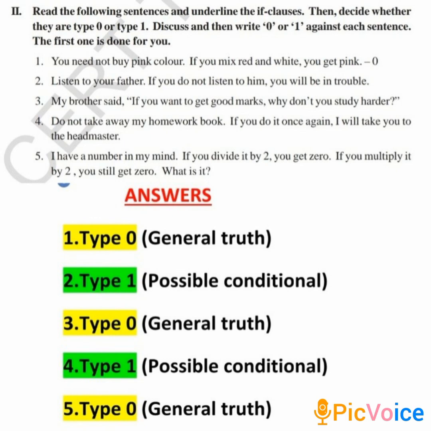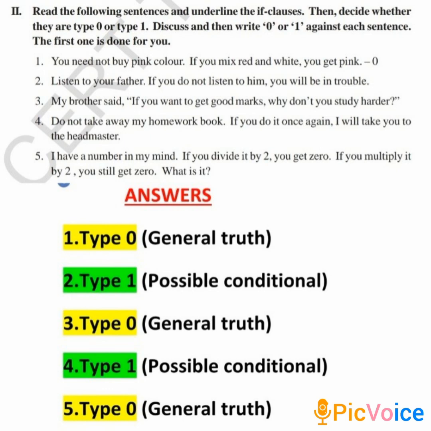If you study harder, you will get good marks. The fourth sentence is a type 1 conditional because the tense in the dependent clause is simple present tense and the tense in the main clause is also a simple present tense.